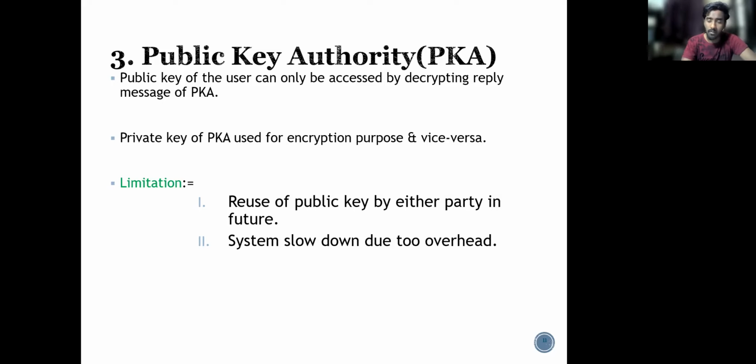If B wants to communicate with A, then B should use the public key of A. So B requests the authority, the request is appended with a timestamp, and the authority will reply back to B with the public key of A, along with the request and the timestamp at which the request was made. B then sends a message to A saying that I've got your public key, encrypted with the public key of A, along with N2 and N1. N2 and N1 are nonce 2 and nonce 1, both unique transactions.